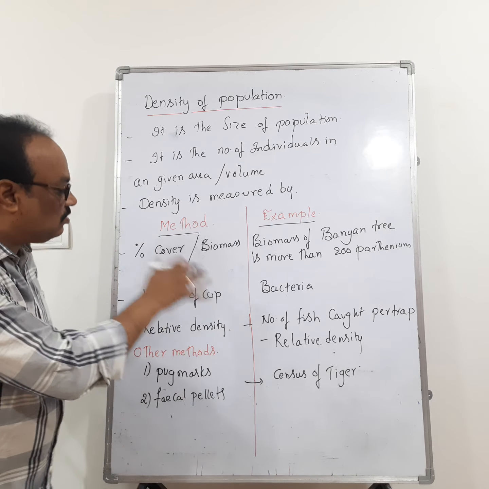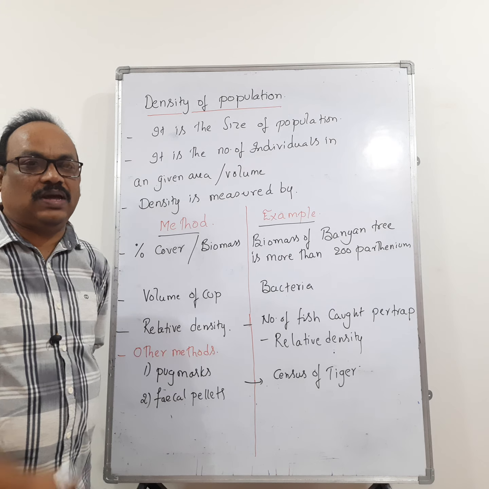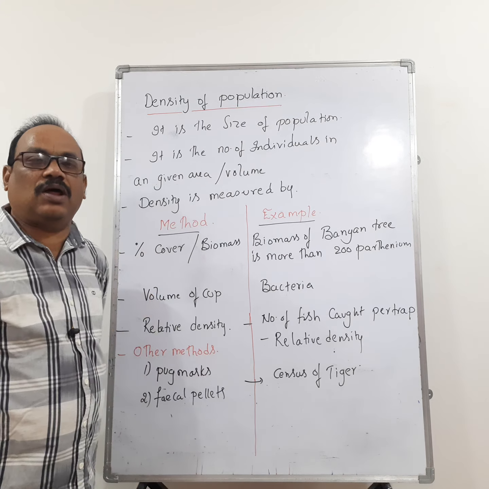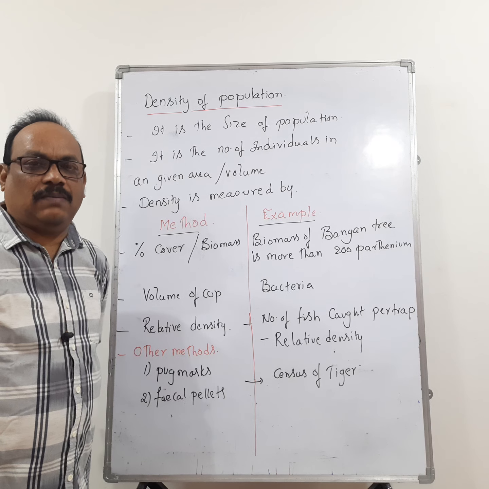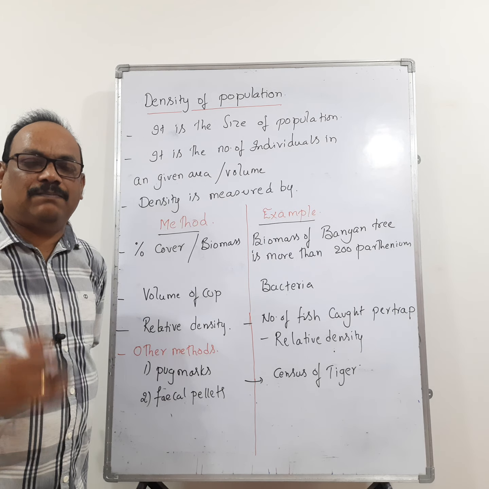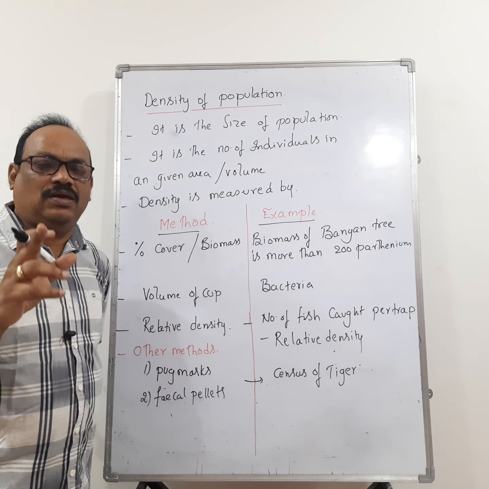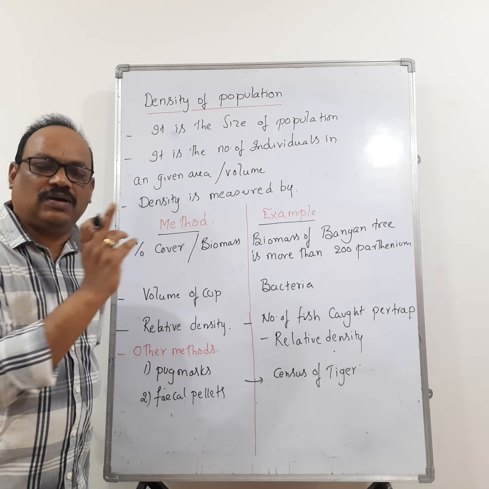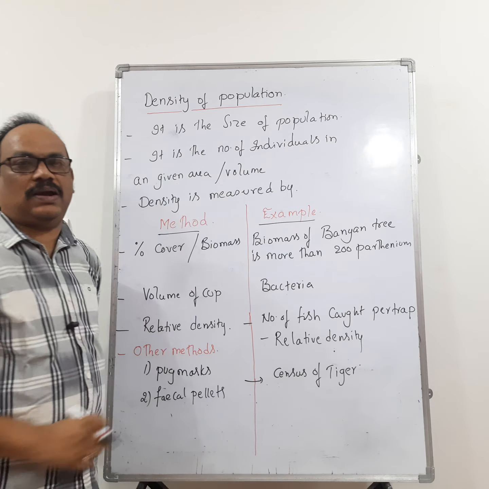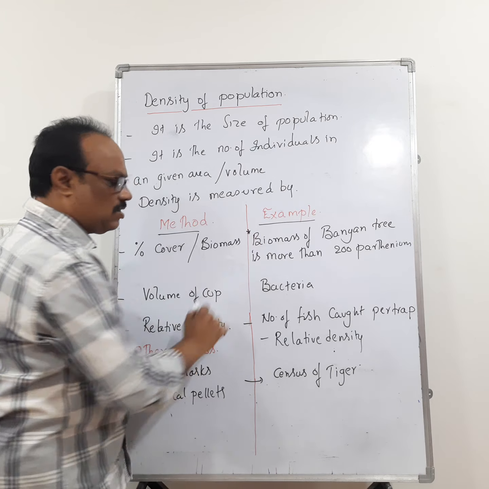So these are the methods useful to calculate the density of the organism. The first one is percent cover or biomass. The percent cover of a large banyan tree is more when compared to the Parthenium plants. So the density of the banyan tree is more in terms of biomass when compared to the Parthenium plants. So that is one method. This is a very important question, frequently asked.